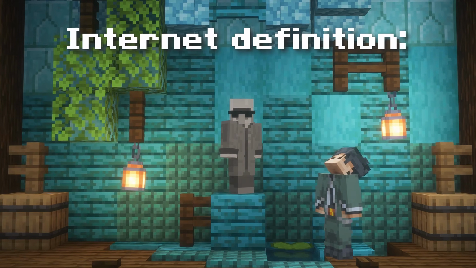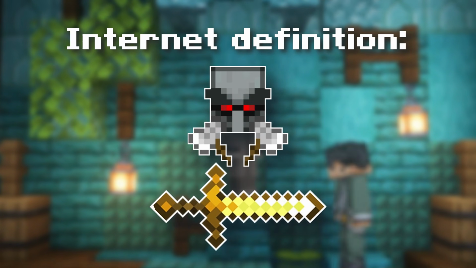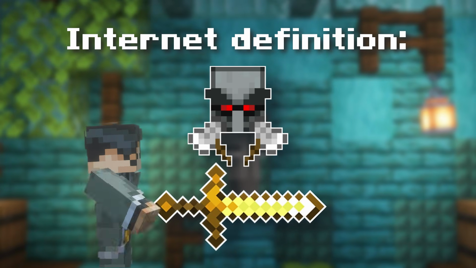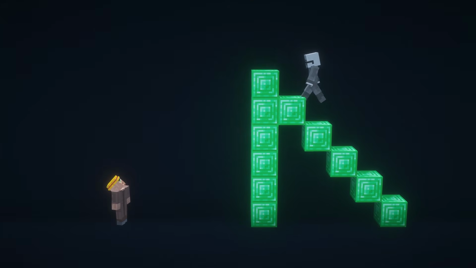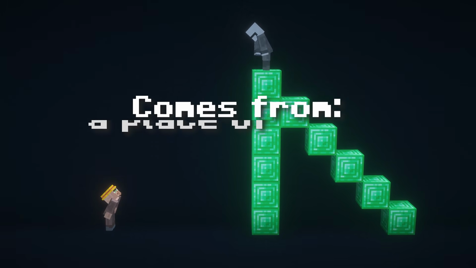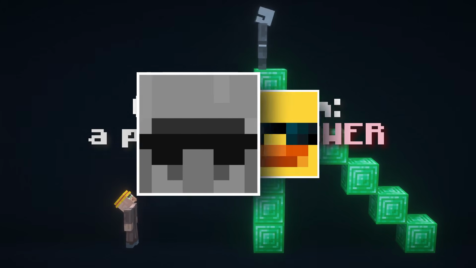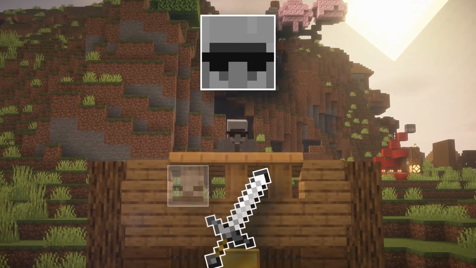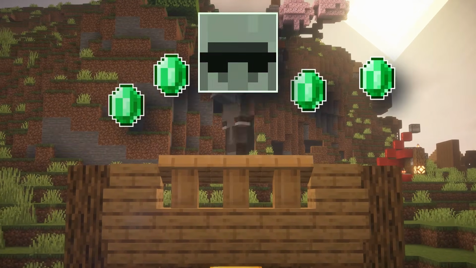So first, what is a general definition for corruption? Well, an internet definition would be the dishonest or fraudulent use of entrusted power or authority for private gain. Wow, so many big words. This definition itself actually highlights a very important point, that it comes from a place of power. Let's go back to Dr. Villager being in the Leaf Village government. Corruption involves him abusing the power that he has as a government official to his own private gain.